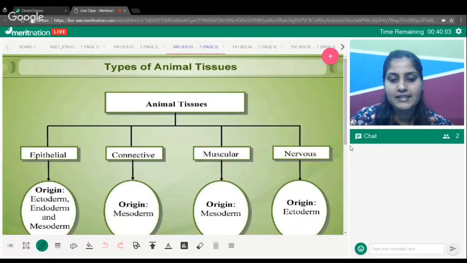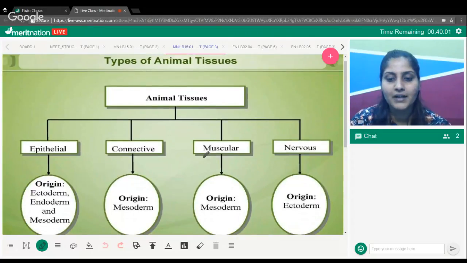Right below, in the oval shape, you can find the origin written. Interestingly, for epithelial tissue, the origin is from all 3 germ layers. The reason is that epithelial tissue is not only covering your body, it is also providing lining to your body.